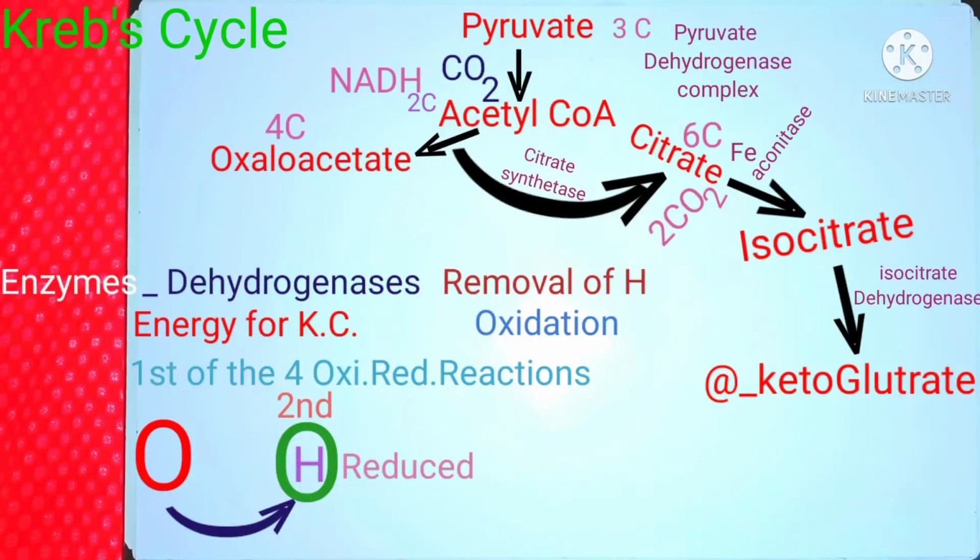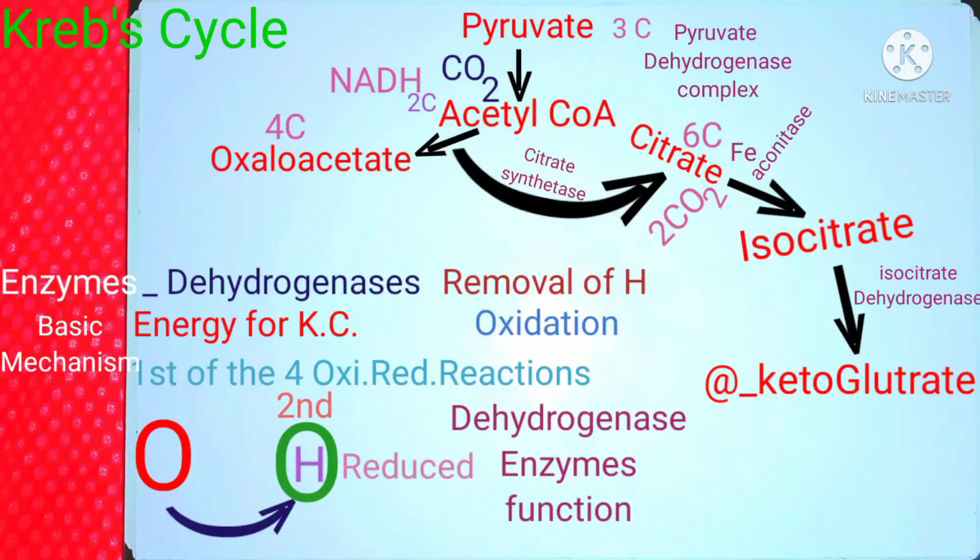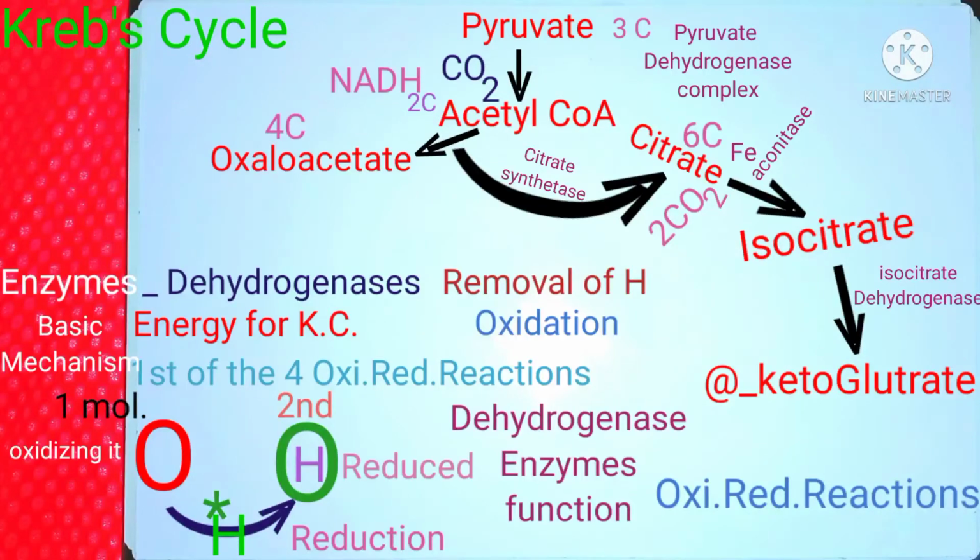So this is the basic mechanism of the dehydrogenase enzyme's function. They take out hydrogen from one molecule, oxidizing it, in turn attaching that hydrogen atom to another molecule, carrying on its reduction. That is why the reactions carried out by dehydrogenases are known as oxidation reduction reactions.